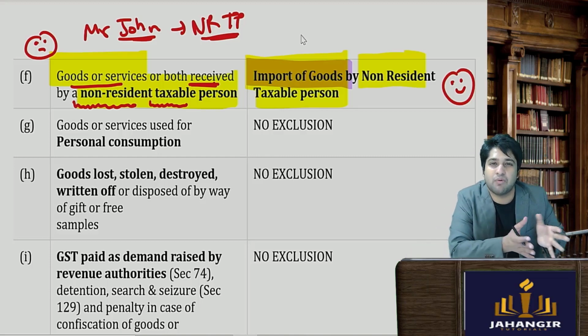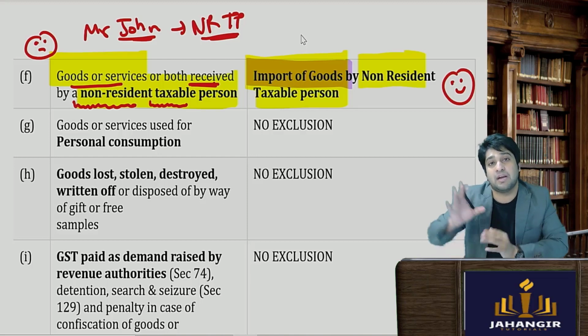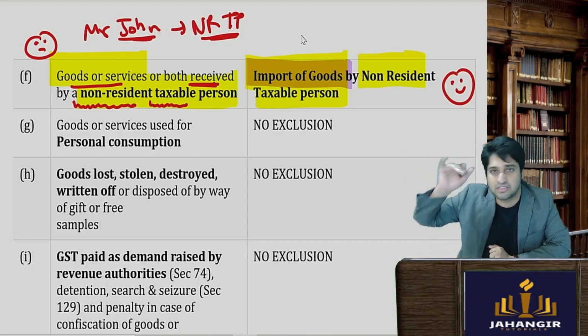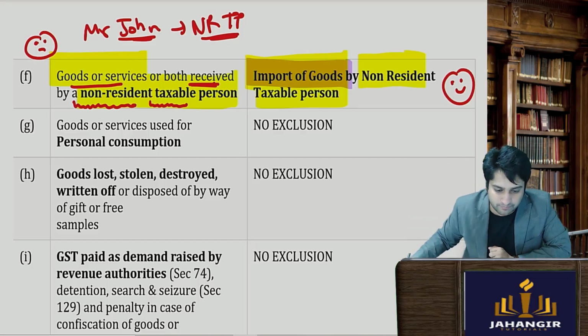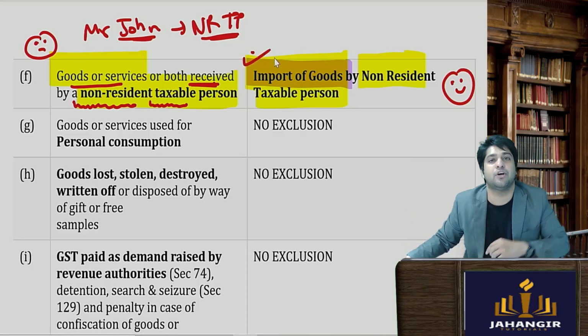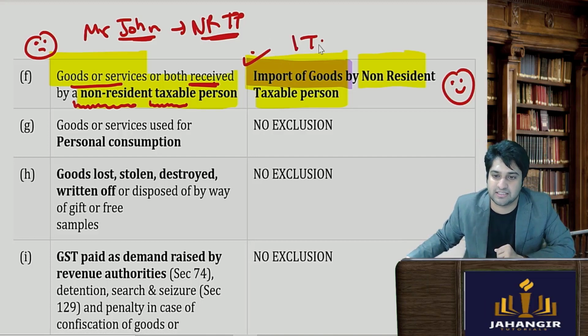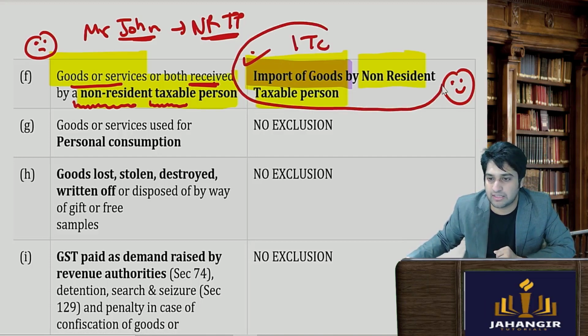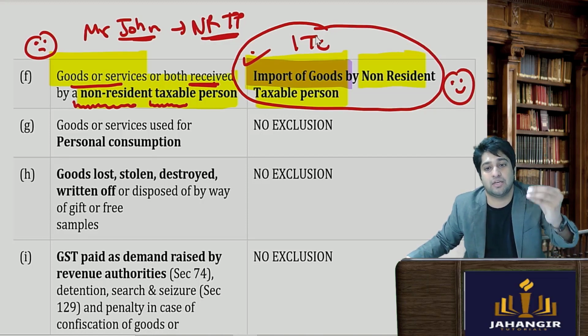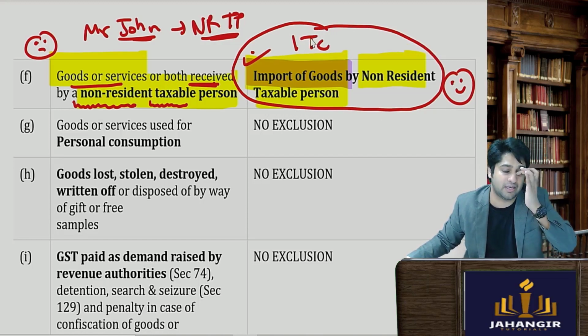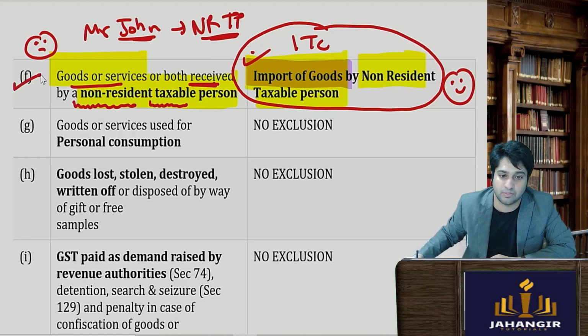So we disallow him on local supplies, but imports, there is heavy duties. So we tell them that you please do business in India. For imports, we will give you a kind of a credits will be given. ITC is available when non-resident taxable persons are importing the goods and the taxes paid on imports will be credited to them. Credit will be given to them.